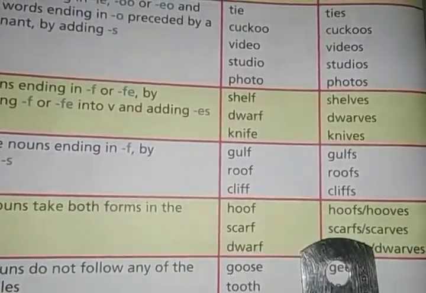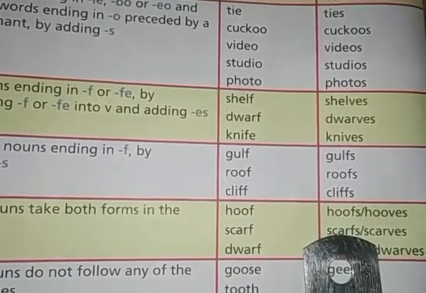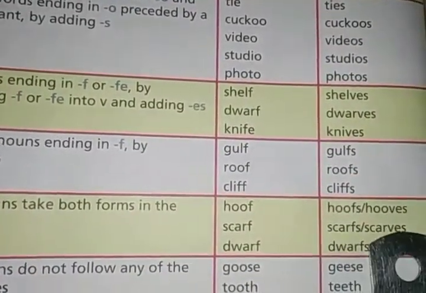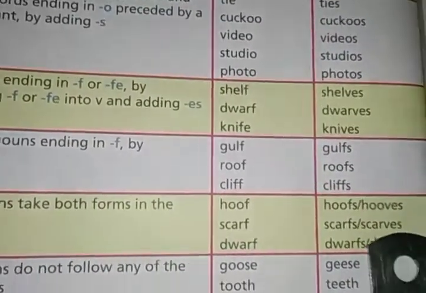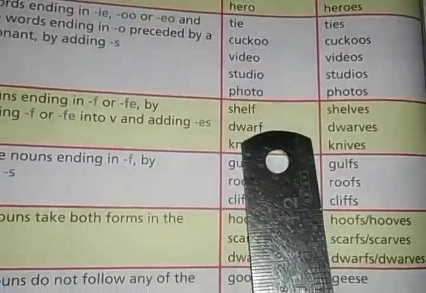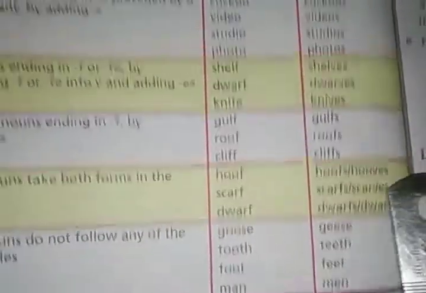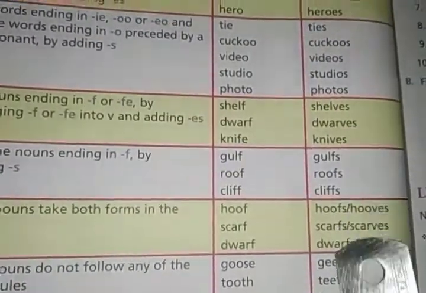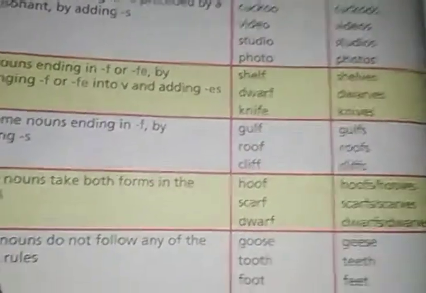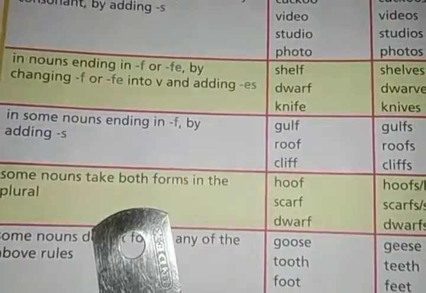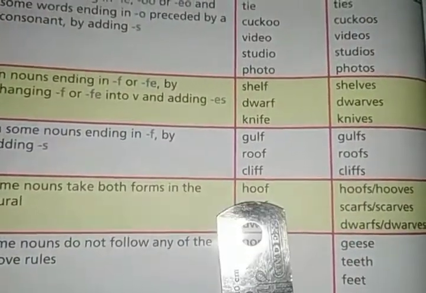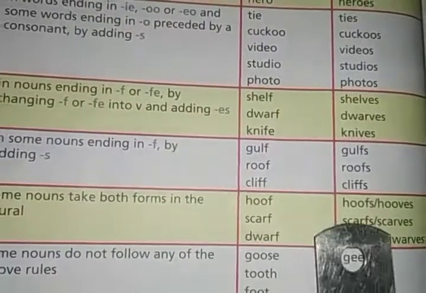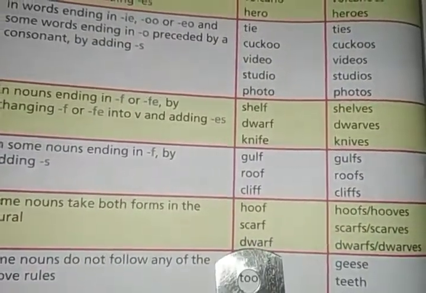Okay, scarf, scarfs, scarves. Scarves is also correct. By adding s you can write the word, and by replacing the f with ves will also be correct. So by following these rules you can write these words, and both are correct. So it means that some nouns take both forms in the plural. Hoof can also be written as hoofs and hooves. Scarf can be written scarfs or scarves. Then dwarf can be written as dwarfs and dwarves, and both are correct.